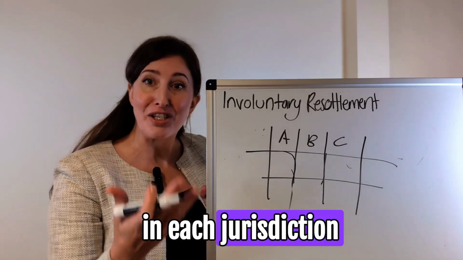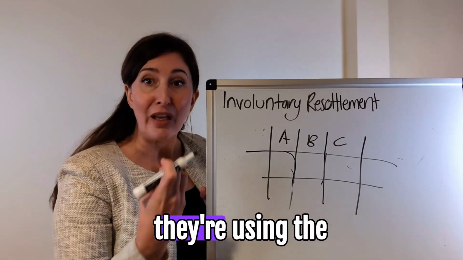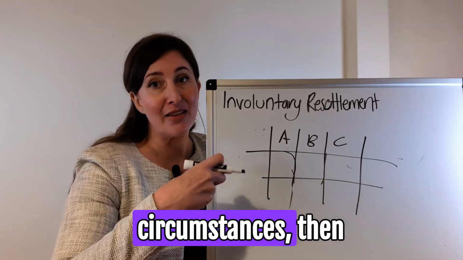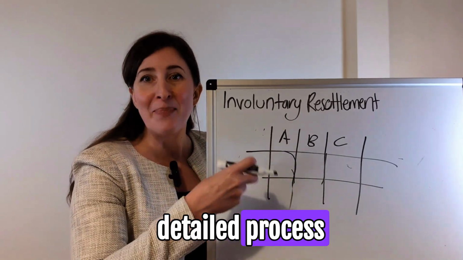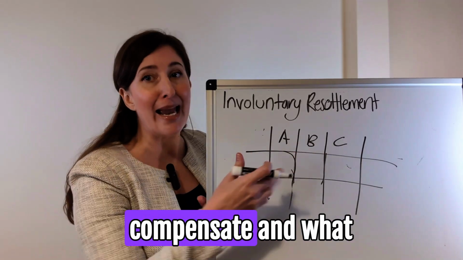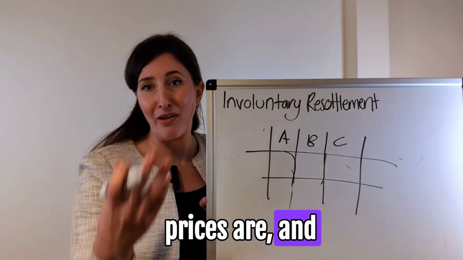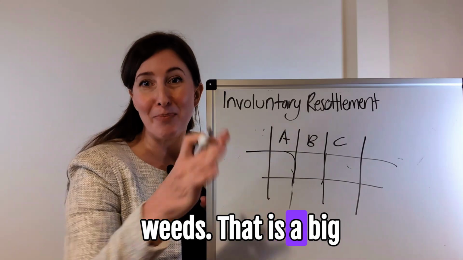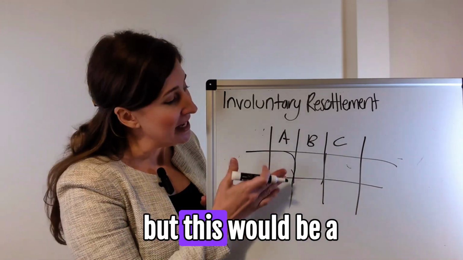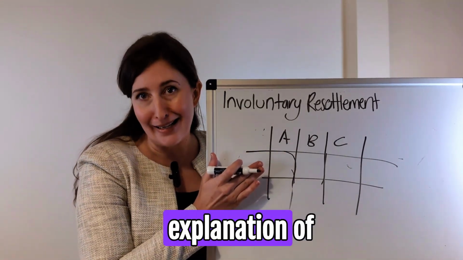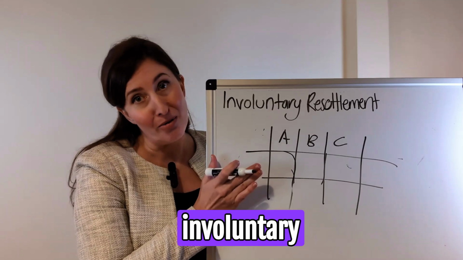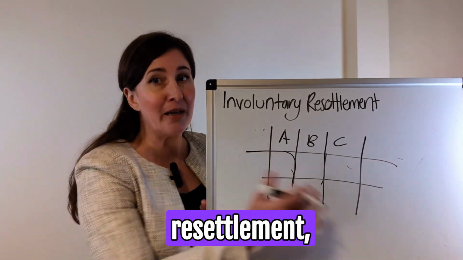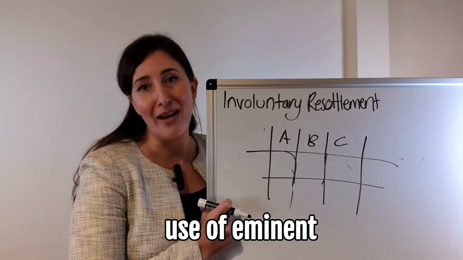Now, in each jurisdiction and in each country, if they're using the powers of eminent domain in these circumstances, then there's a detailed process that happens to compensate, and what the compensation prices are and the valuations, all of that sort of thing. That's more into the weeds. There is a big process that happens, but this would be a very simplified explanation of involuntary resettlement because there is no right to refuse. So involuntary resettlement is where there is the use of eminent domain.